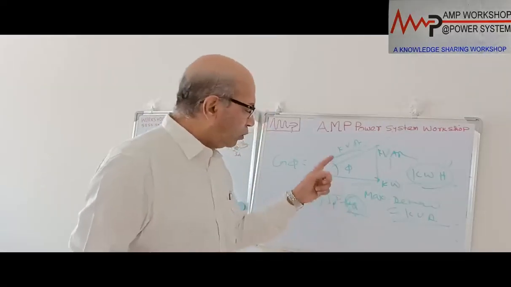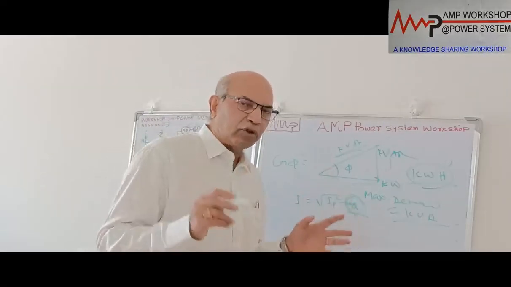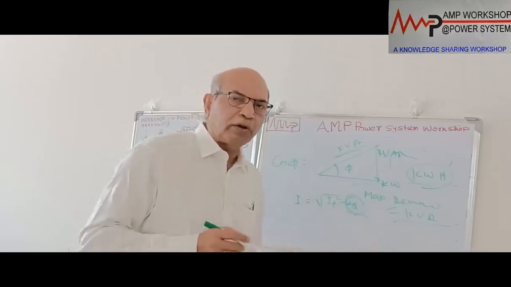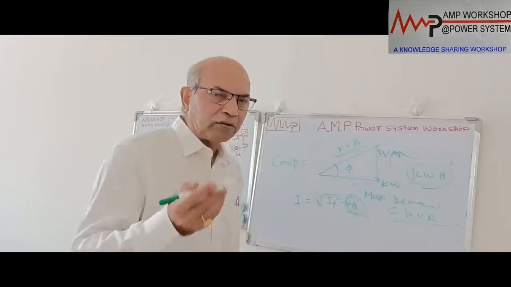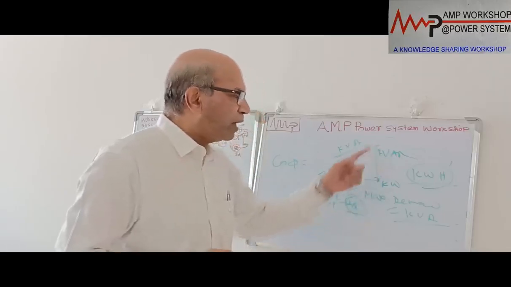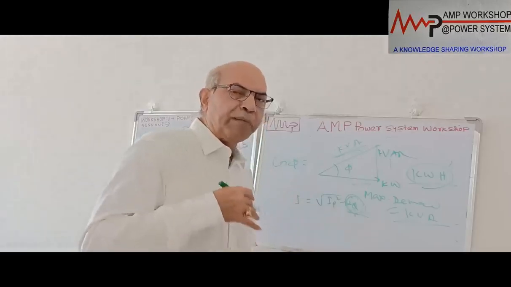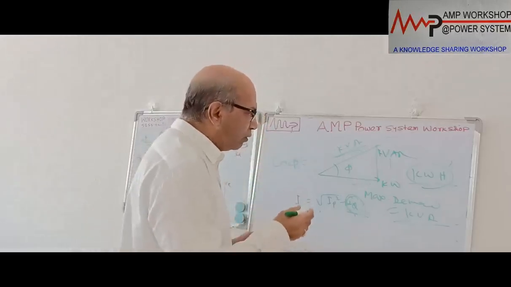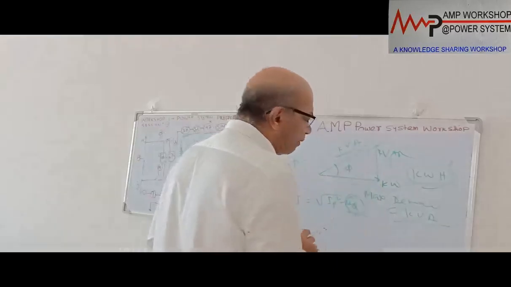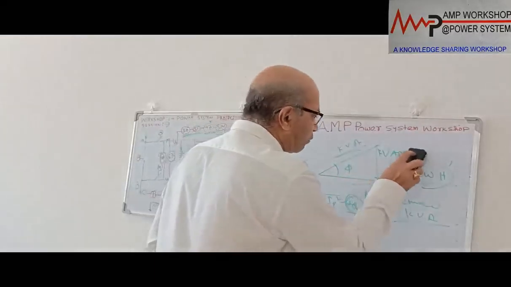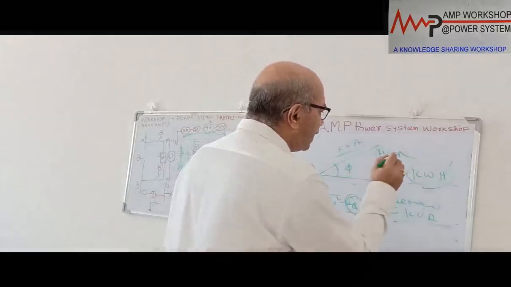But each consumer, each industry, has multiple motors operating at a low power factor. In that case, they cannot control the drawing of the kVR from the line. What will happen then? They have to pay more bill. So they try to improve the power factor. How do they do it? If they can reduce the kVR drawn from the line, they can reduce the bill.